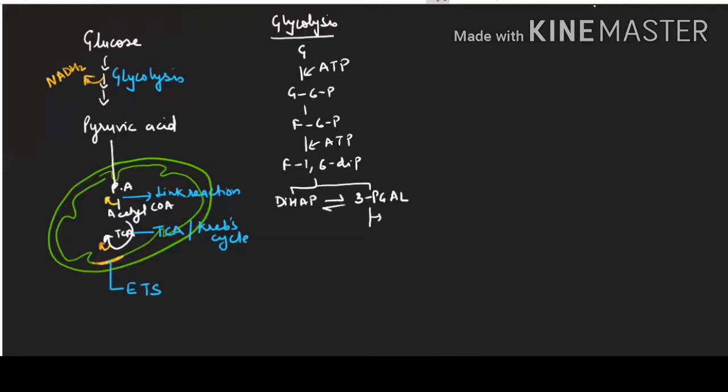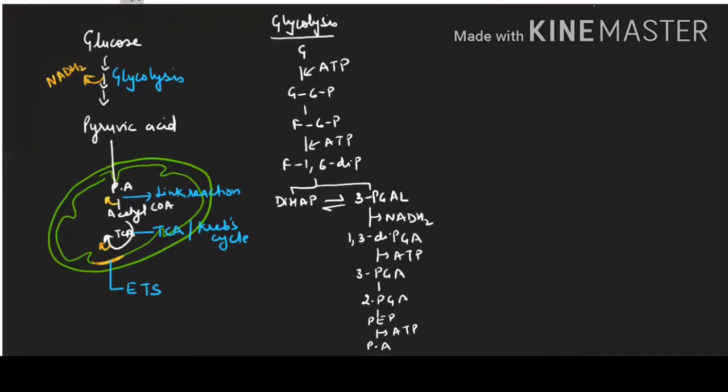It will give NADH out to form 1,3-diphosphoglyceric acid, which will give ATP out to form 3-phosphoglyceric acid, which changes to 2-phosphoglyceric acid, which changes to PEP, and PEP after giving out ATP changes to pyruvic acid.